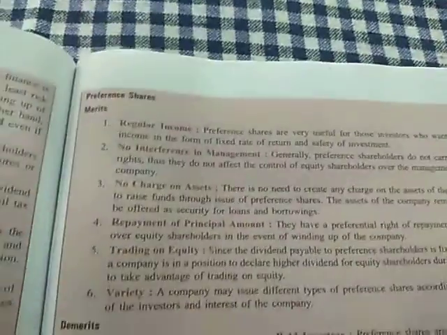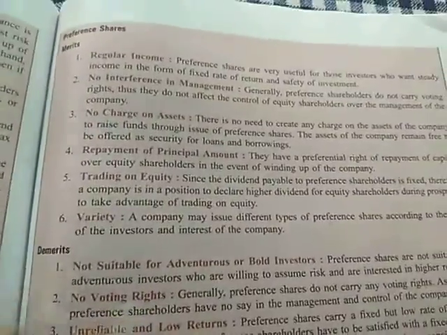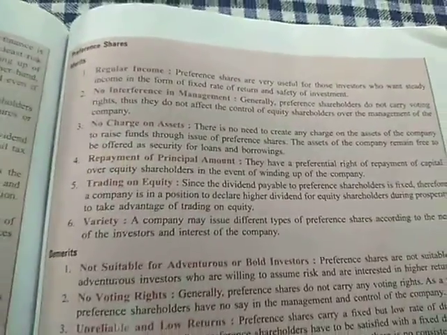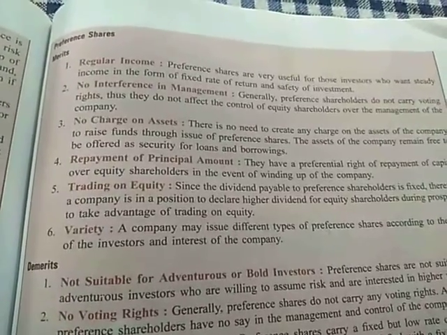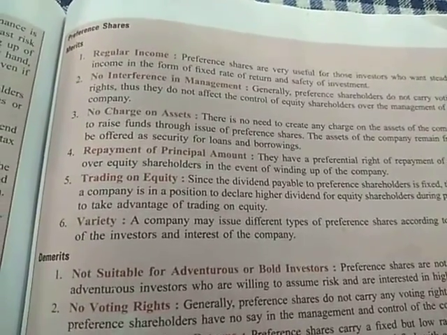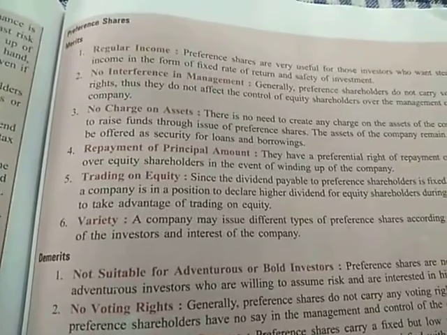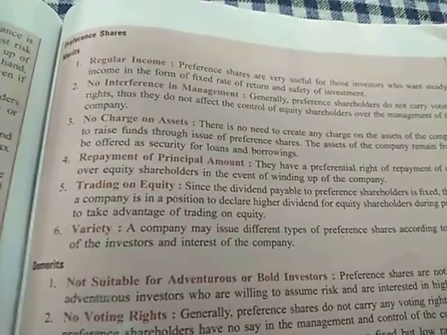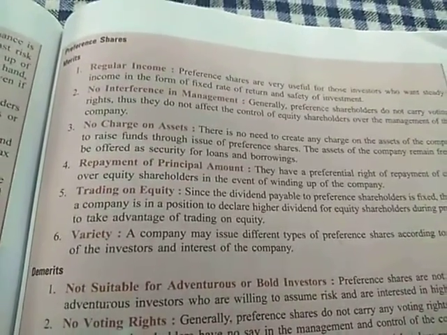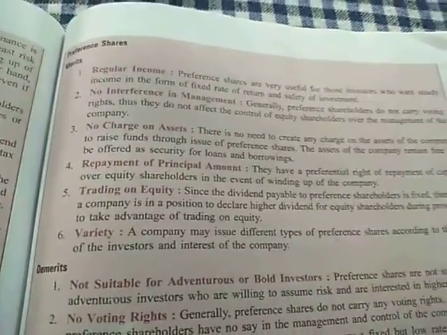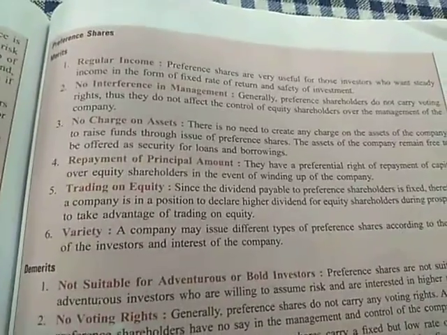Next is preference shares. Let us check what are the merits and demerits of preference shares. Number 1, regular income. Since the rate of dividend is fixed in preference shares, a regular amount of income may be expected by the preference shareholders. The people investing in the preference shares may expect a regular amount of income from the dividend provided by the company.